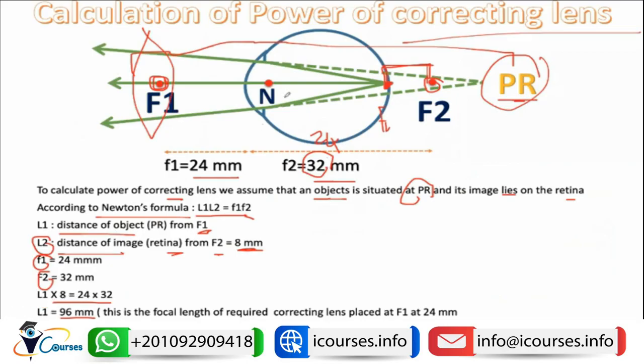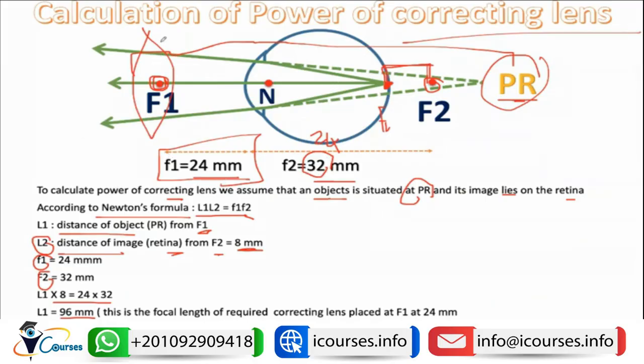So the focal length in the anterior focal plane, or the F1, that is needed to correct this ametropia will be about 1 meter. So the 96 millimeters is the focal length of the required correcting lens present at the F1, at the distance of 24 millimeters. I hope that this proof is clear.